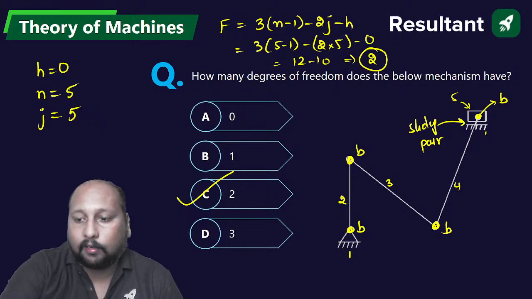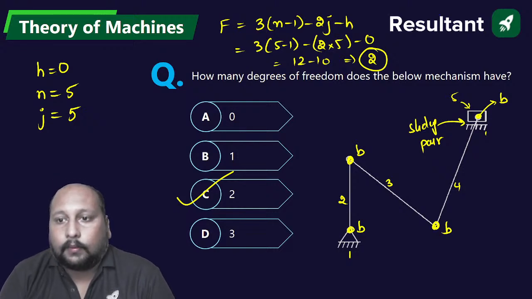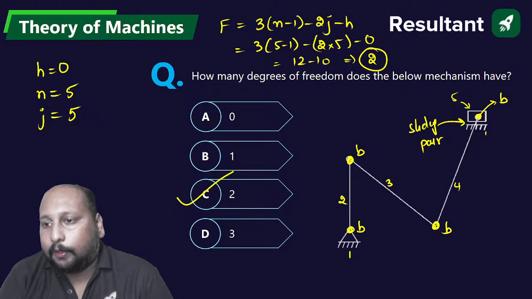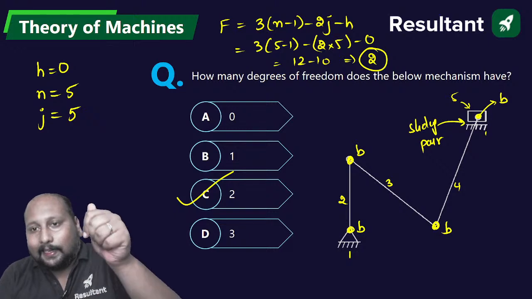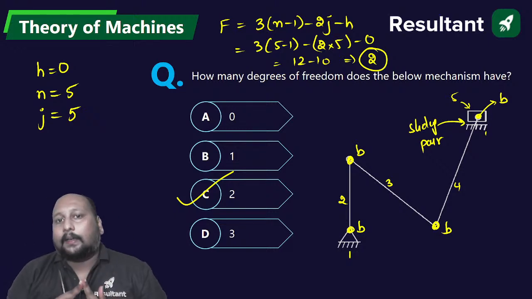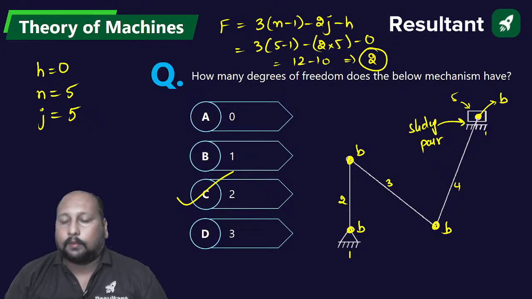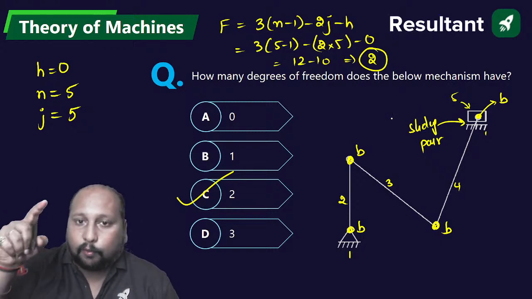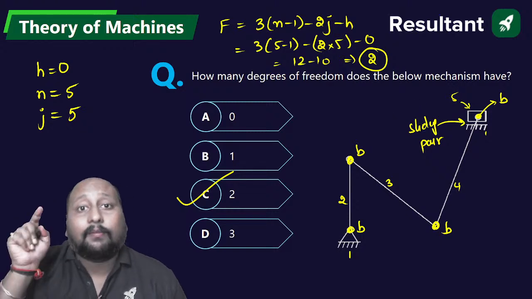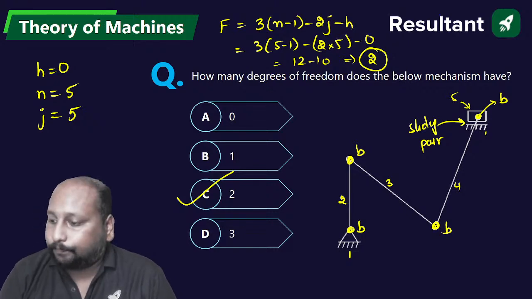Any doubt? Please do clarify your doubt. At any point, if you have any doubt, do let me know. If you try to visualize, there is a slider, and there are 3 links present: link number 5, link number 4 and link number 1 all connected together. So definitely this is an example of a ternary joint, and one ternary joint is equivalent to 2 binary joints. You can think like this also. Or individually you can calculate: we have 2 binary joints, one between 4 and 5, the turning pair, and between 5 and 1 the sliding pair. Okay? Very good, very good. Option C is the correct answer.